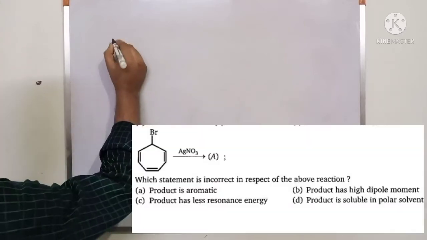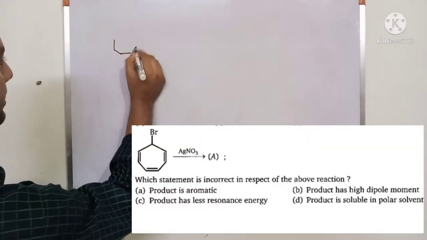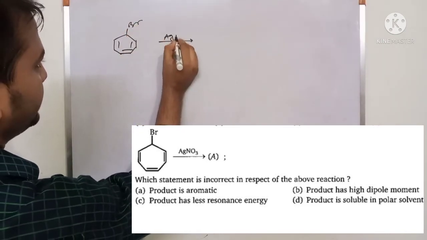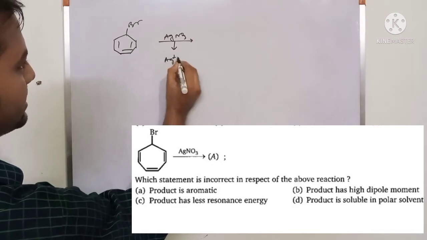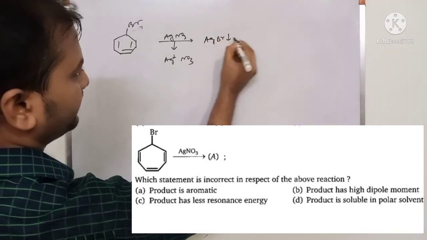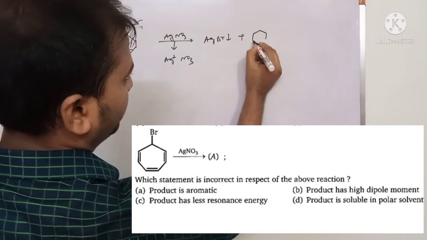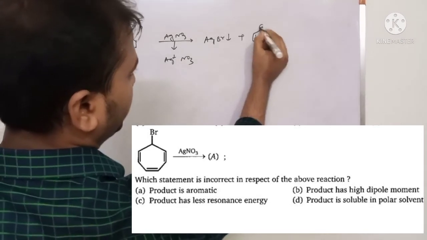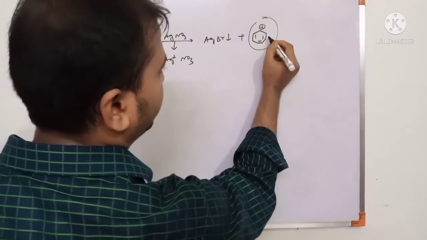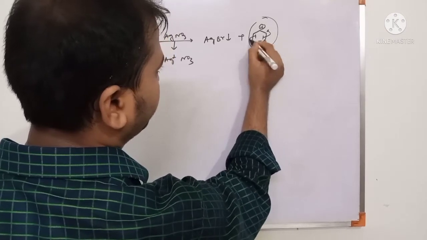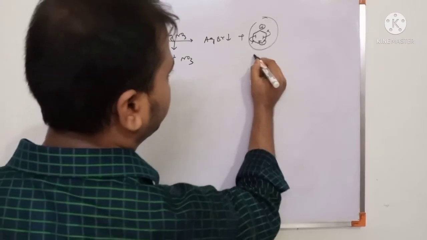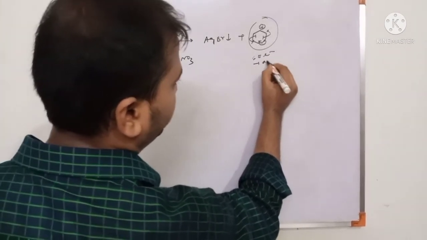You are watching on the scheme. Now the compound is Br and reacts with AgNO3. AgNO3 is Ag plus NO3 minus, so it accepts the Br minus to form AgBr precipitate, and the product is a carbocation. Now this is a cyclic system, and then check conjugation, this is a conjugated system, this is also a conjugated system, and then check planarity, all are sp2 hybridized, planar, and this is a 6 pi electron system, this is an aromatic compound.